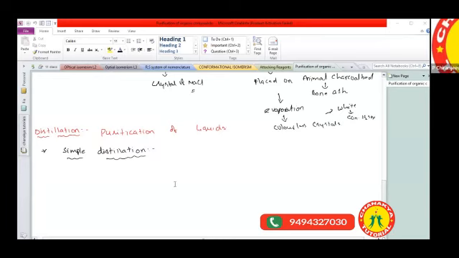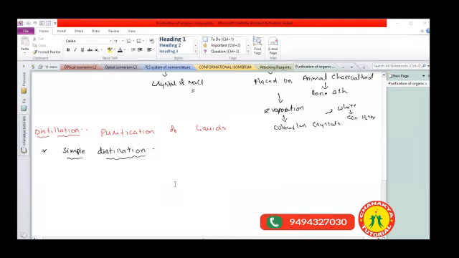Total 5 methods are there. So the methods we are using in the purification of organic compounds are the sublimation process, crystallization process, distillation process, solvent extraction, and chromatography technique.